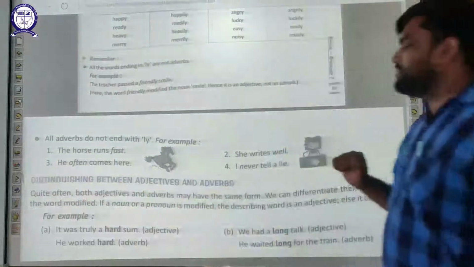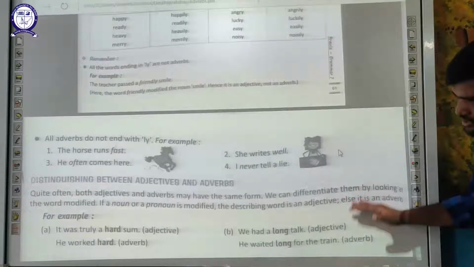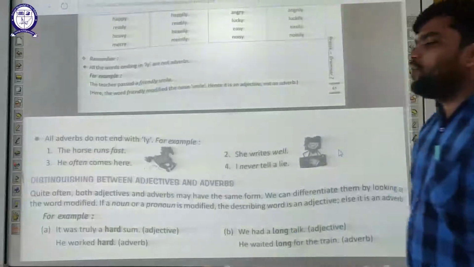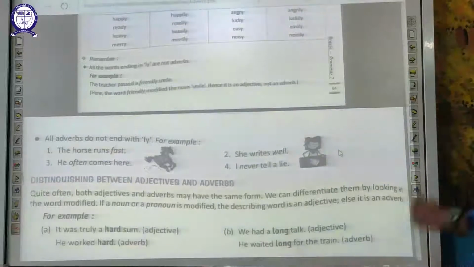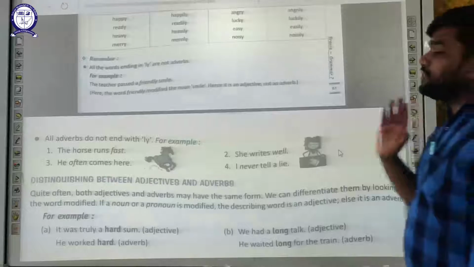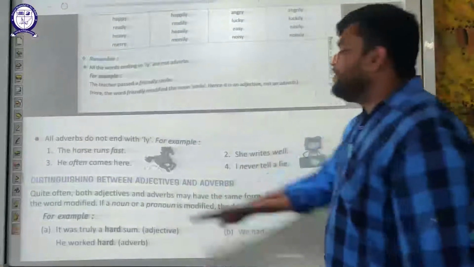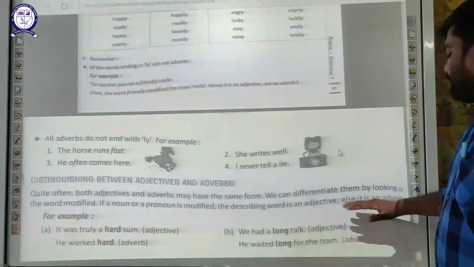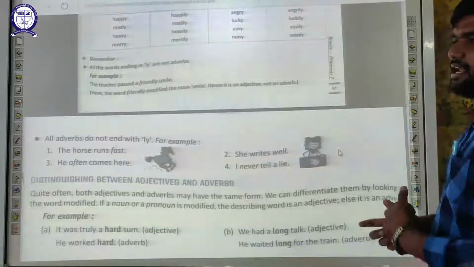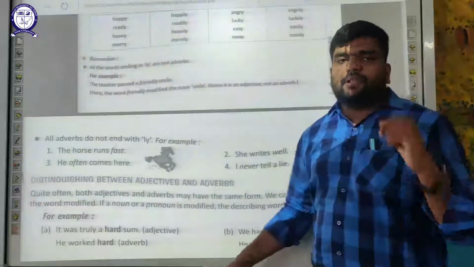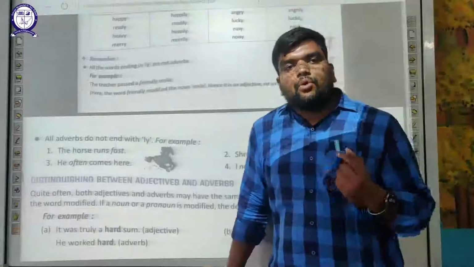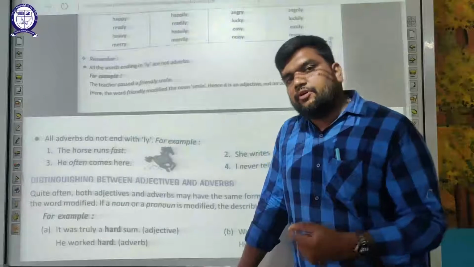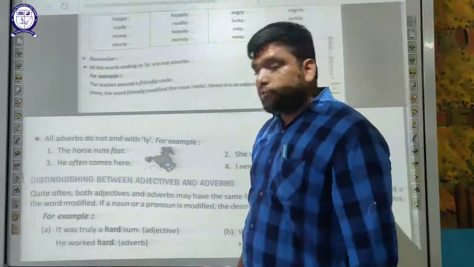Distinguishing between adjectives and adverbs. Please concentrate on this seriously. Quite often, both adjectives and adverbs may have the same form. We can differentiate them by looking at the word modified. If a noun or a pronoun is modified, that is an adjective, or else it is an adverb. Just remember one thing: if a noun or a pronoun is modified, then it is an adjective, else it is an adverb.